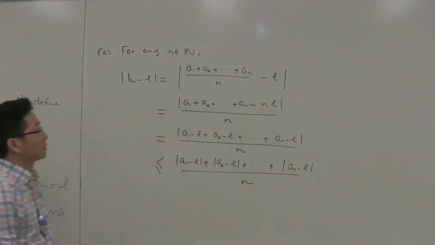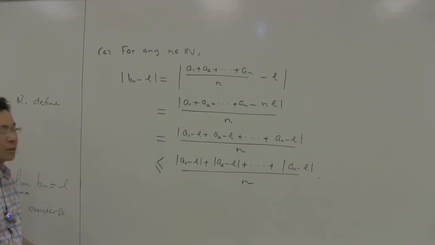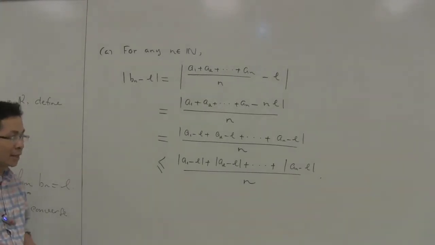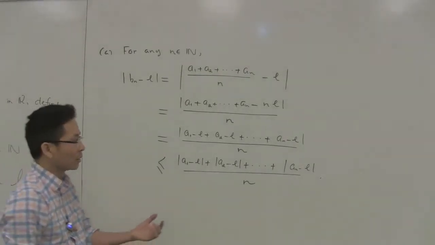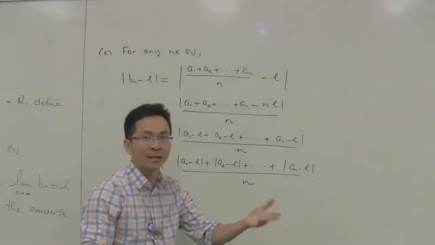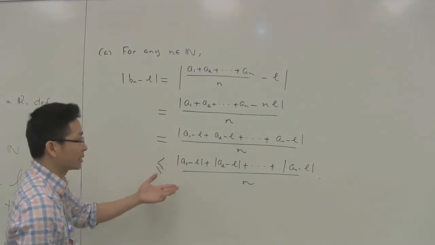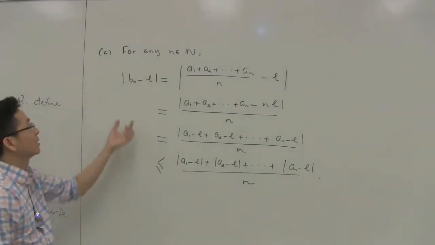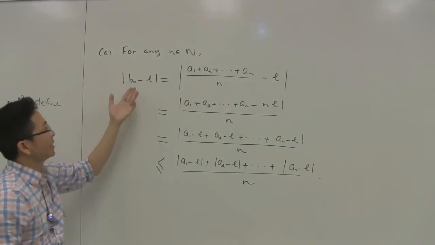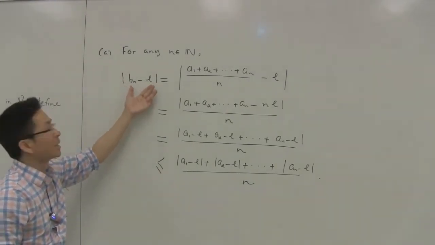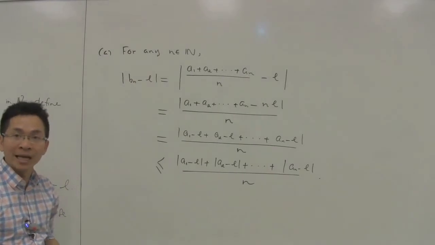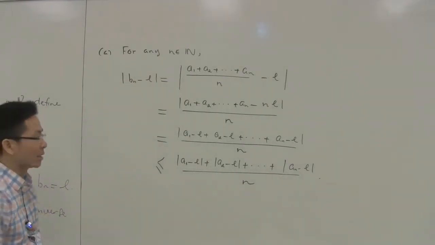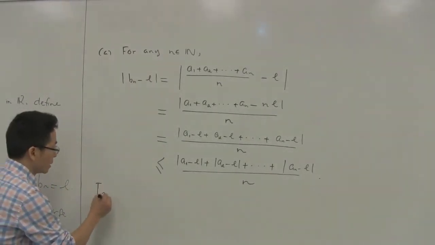Okay, now as you know, the limit of a_n as n approaches infinity is L. So we can continue by applying the definition of limit and prove that for any epsilon greater than 0, you can find an index such that starting from that index, the absolute value of b_n minus L is less than epsilon.